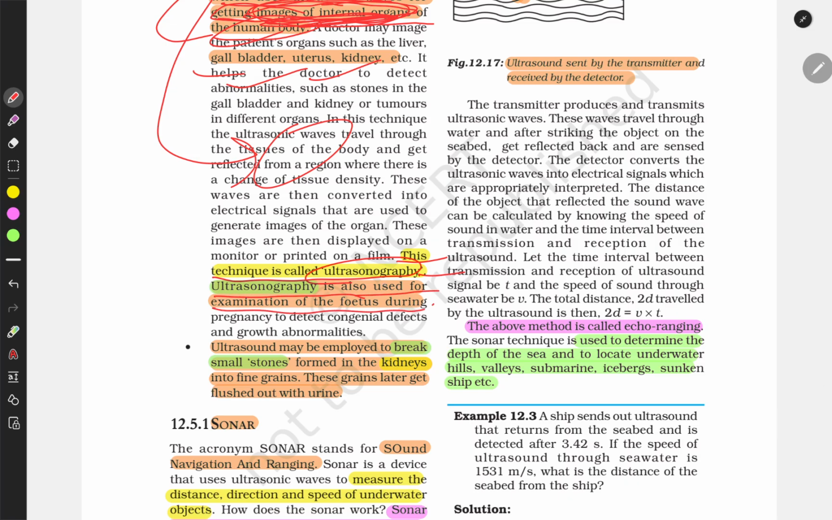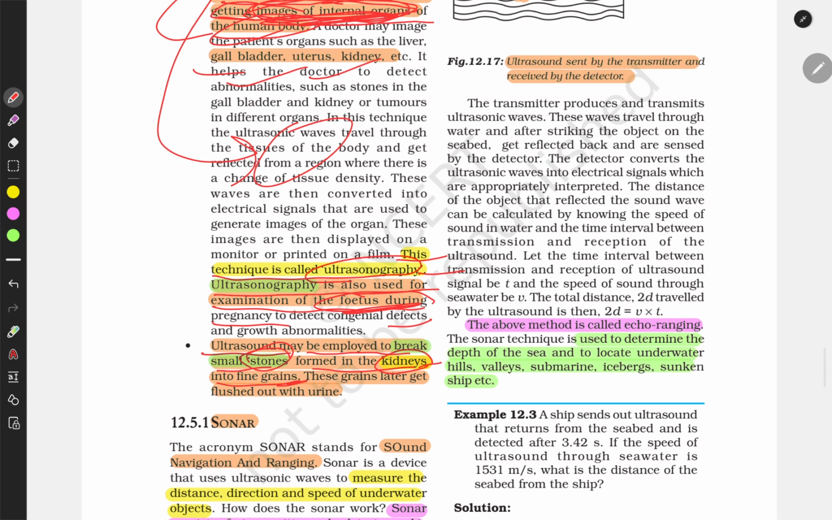Ultrasonography is also used for examining the fetus during pregnancy to detect congenital defects and growth abnormalities. Ultrasound may also be employed to break stones formed in kidneys into fine grains. So kidney stones can be broken. Kidney stones are calcium calculi. These are calcium deposits, and when ultrasound is hit, they break down, and this is how it works.